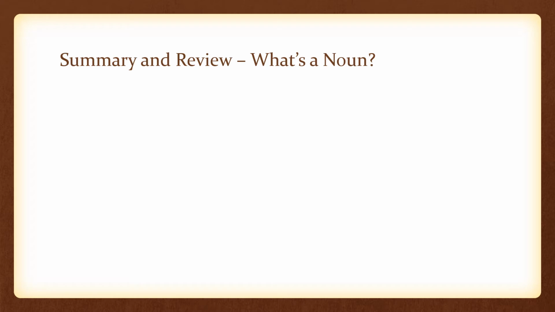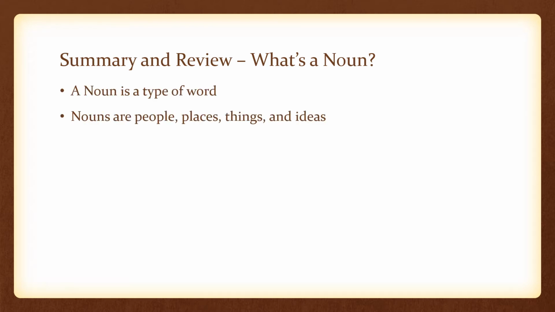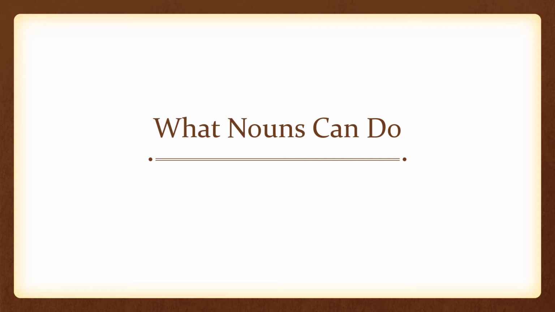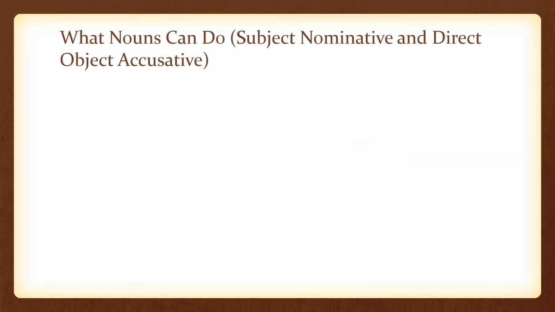Let's review. What's a noun? A noun is a type of word. Nouns are people, places, things, and ideas. One noun can belong to more than one category, depending on how it's being used in a sentence. And now let's talk about what nouns can do. They can be subject, nominative, and direct object, accusative.